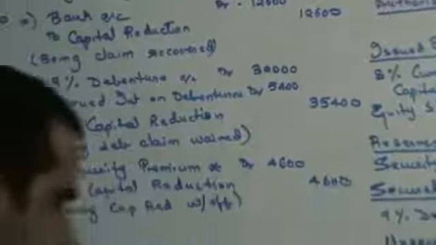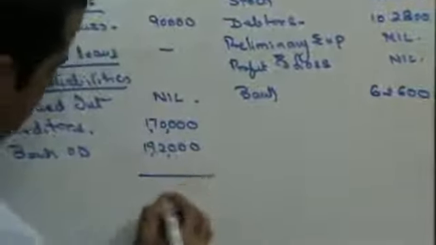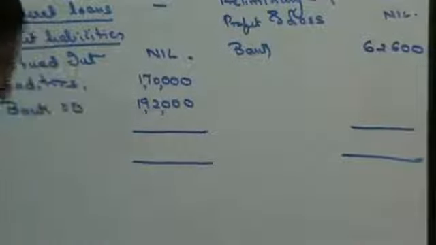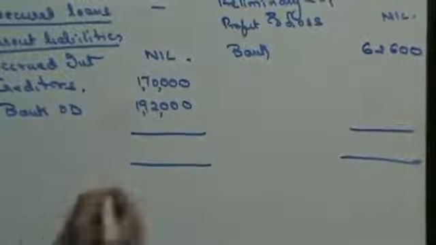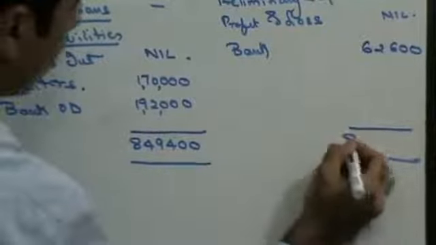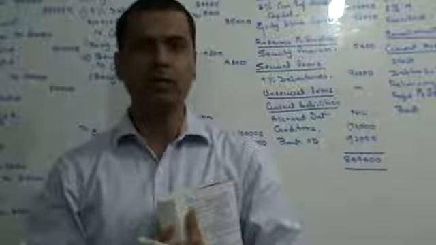That's it. Someone please help me get this. 62,600. Someone please check this. How much is the amount tally figure? 8,49,400. Right? That finishes the sum. We'll stop this here for the day. Thank you very much.